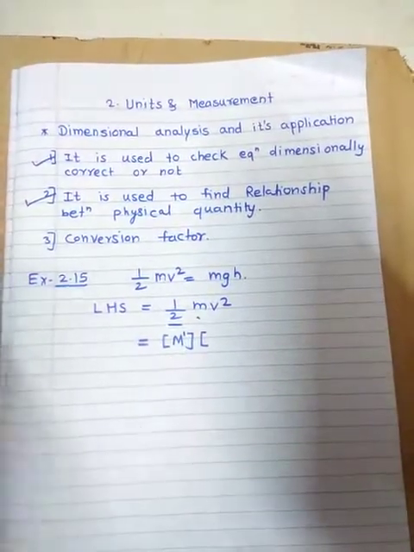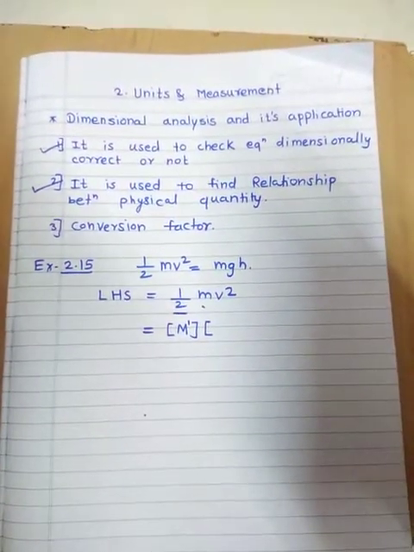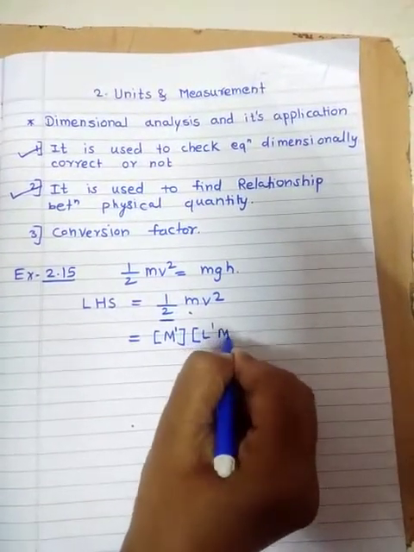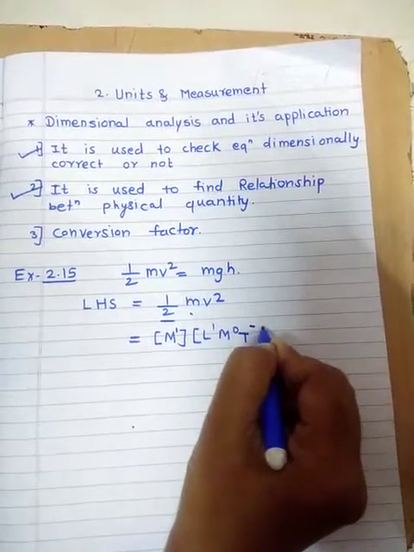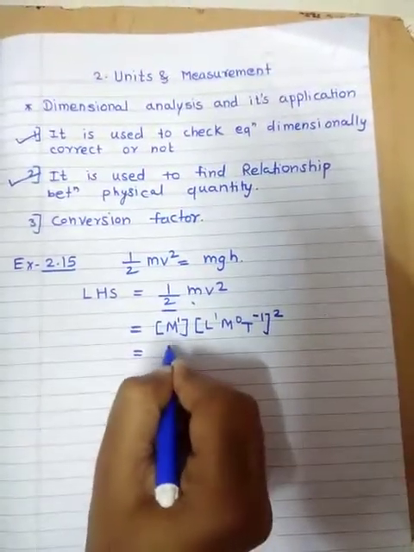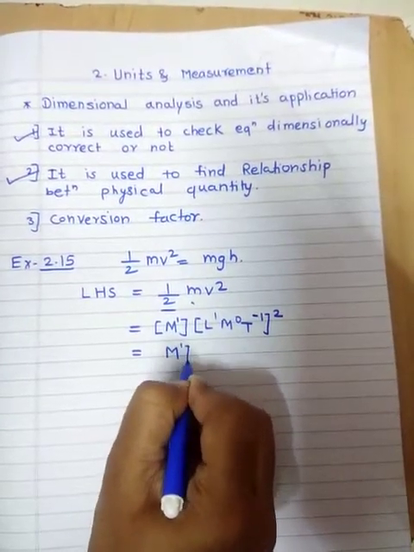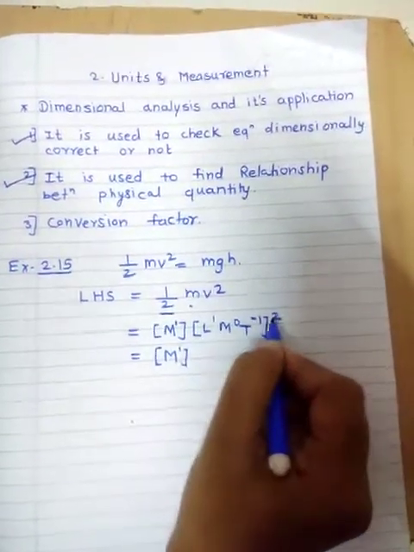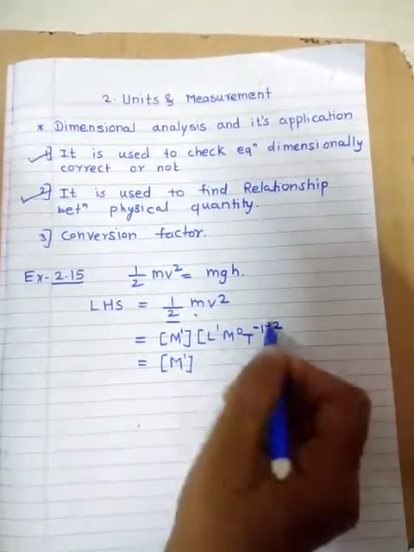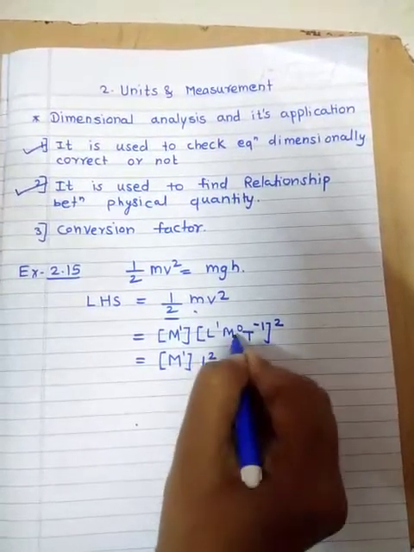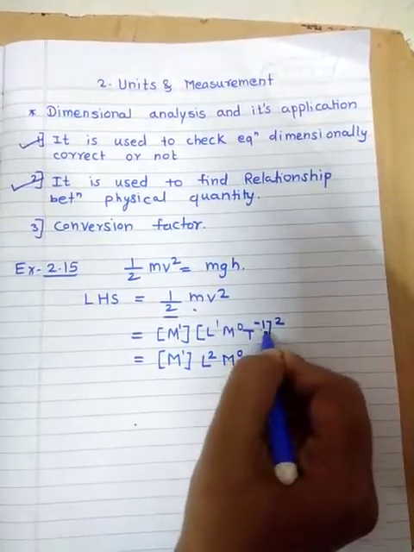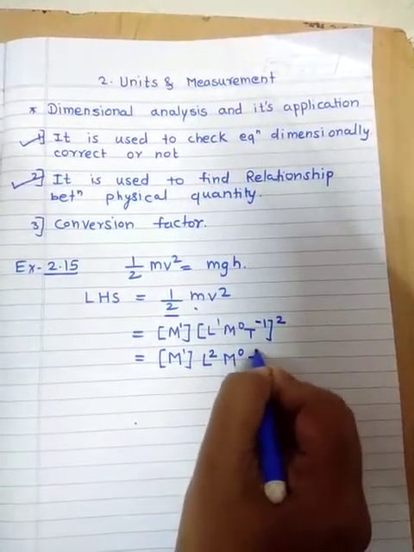For velocity, as you already know, the dimensions of velocity are L raised to 1, M raised to 0, T raised to minus 1, and all raised to 2. So M raised to 1 as it is. Here the 2 is present, so L raised to 1 into 2, which is 2. So L raised to 2. M raised to 0 into 2 is 0, M raised to 0. T raised to minus 1 into 2, that is T raised to minus 2.